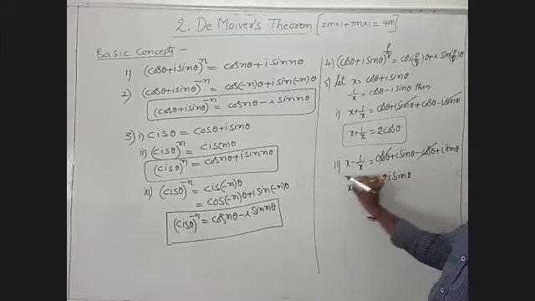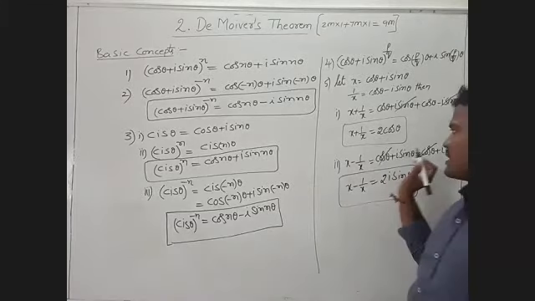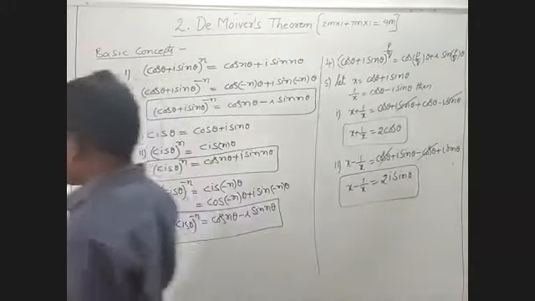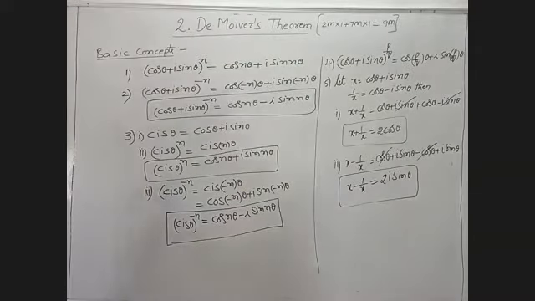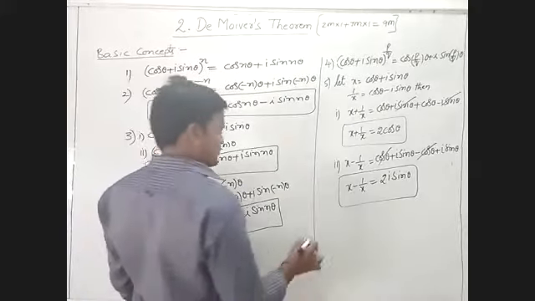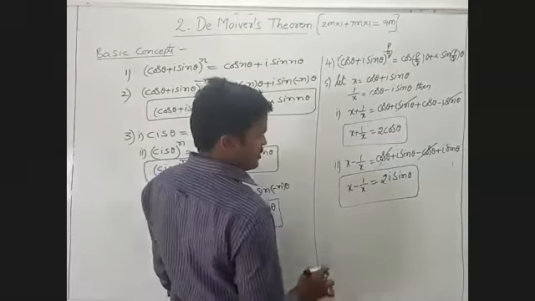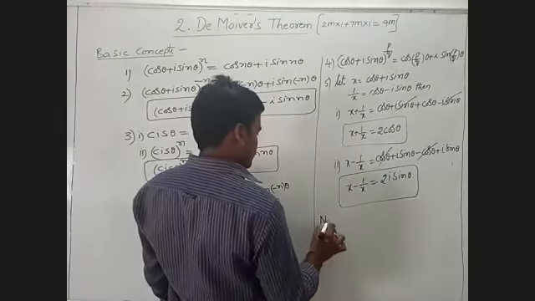This is the value of x minus 1 by x. So x plus 1 by x is 2 cos theta, and x minus 1 by x is 2i sin theta. But we will take the value n, we will not take this one.